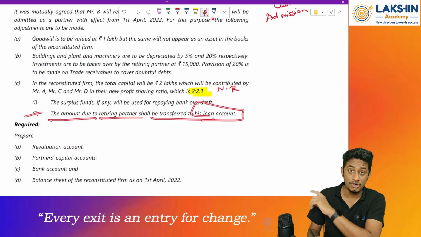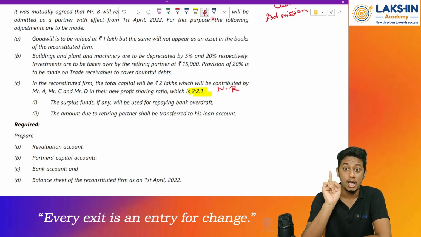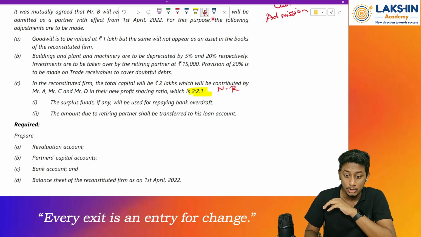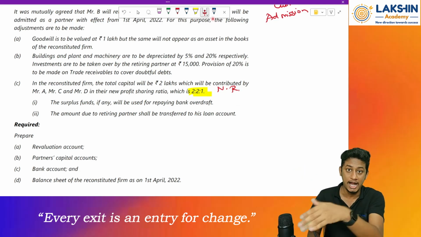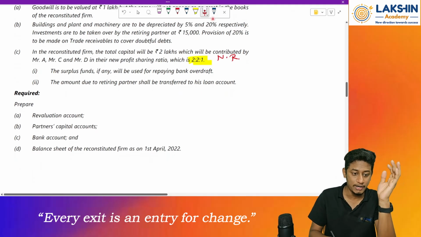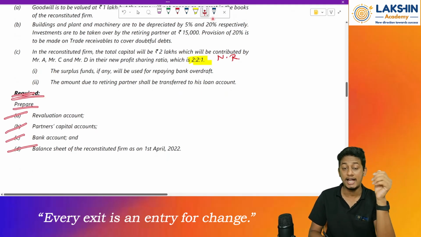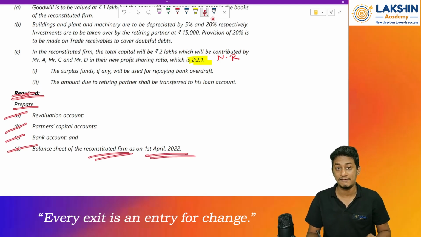In the previous illustration, we saw that whatever balance remained for the retiring partner was paid off on the spot. But in this case, we are transferring it to a loan account, saying that his balance will not be paid on the spot, but will be transferred to a loan account and paid at a future date on some interest basis. Then, what is required? We are required to prepare the revaluation account, partners' capital account, bank account and the balance sheet of the reconstituted firm as on 1st April 2022.